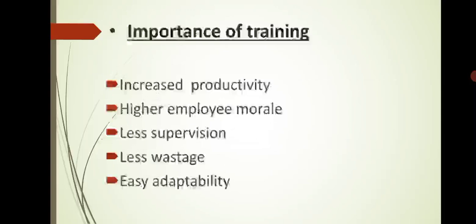Next one, less wastage. Untrained workers may waste more materials, damage machines and equipment, and may cause some accidents also. Accidents generally occur due to deficiency in the operation and not in the machine. A trained worker will know the art of operating the machine properly. So he will also use the materials and other equipment in a systematic way, causing less wastage. The control of various wastages will substantially reduce the manufacturing cost.